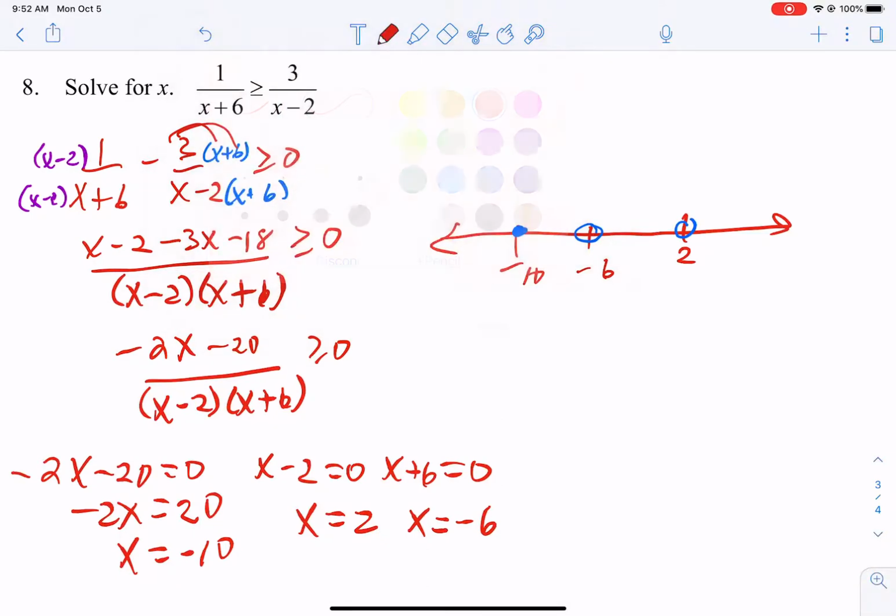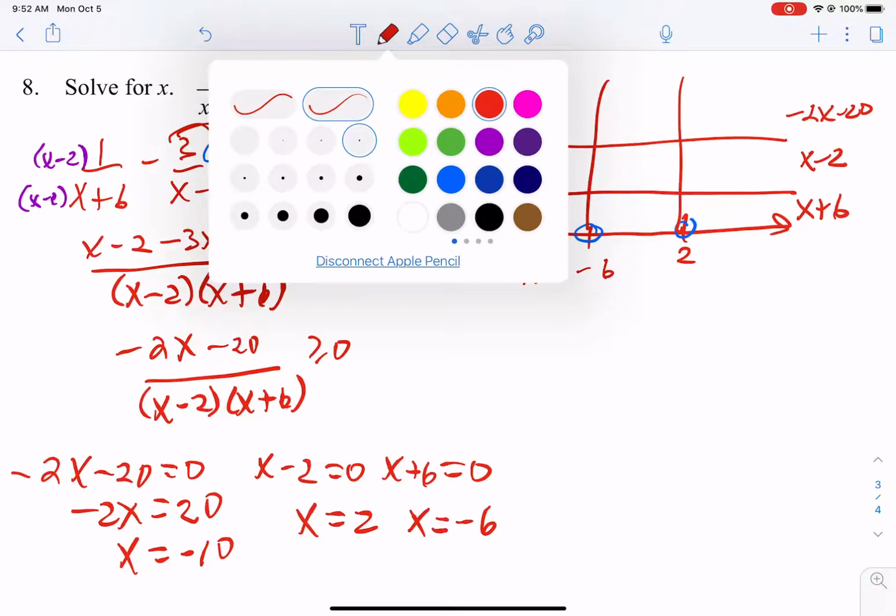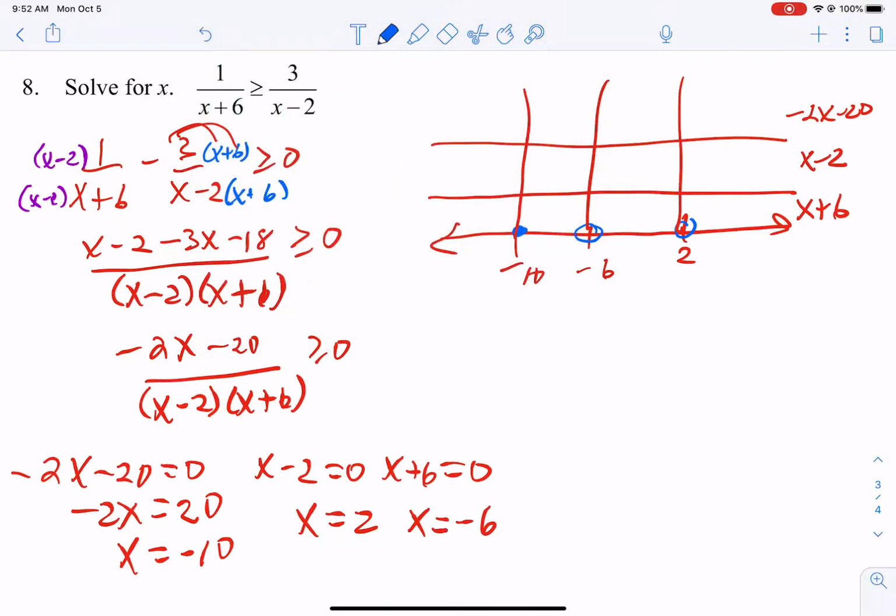Okay, now let's make our chart. We have 3 pieces, so I'm going to need 3 rows. 1 for negative 2x minus 20, 1 for x minus 2, and 1 for x plus 6. Let's come up with some test values.